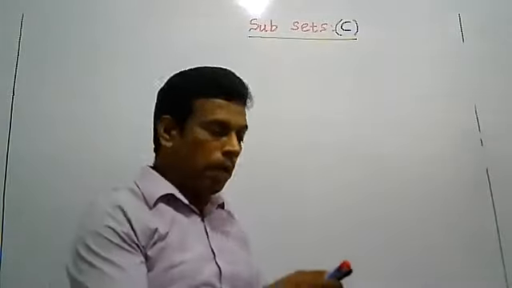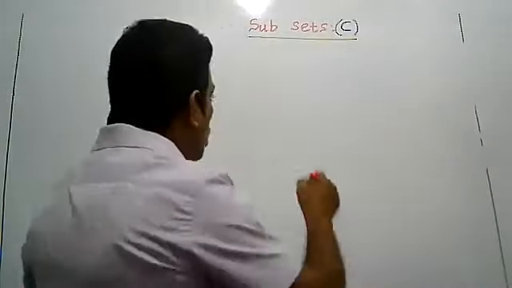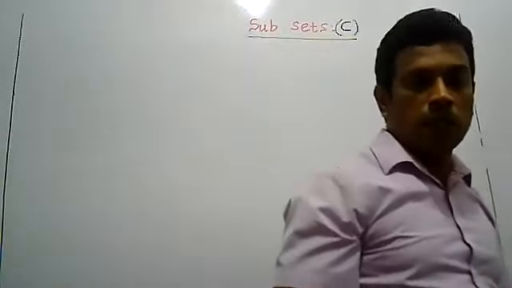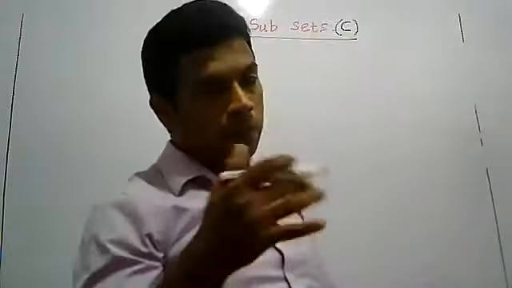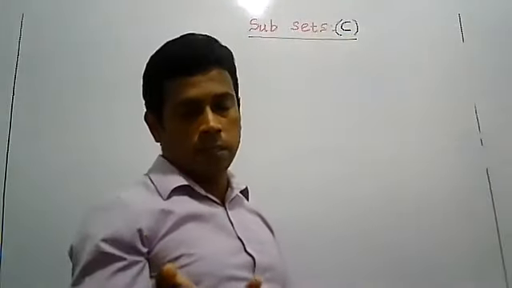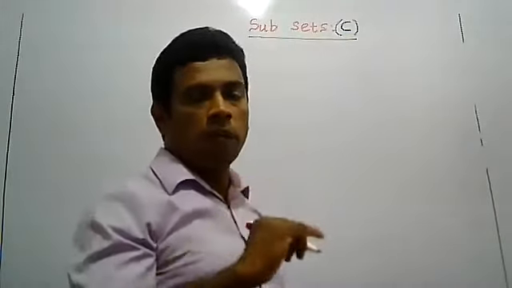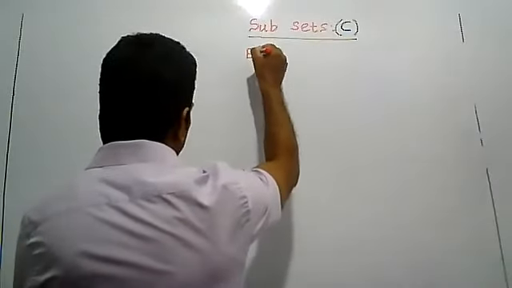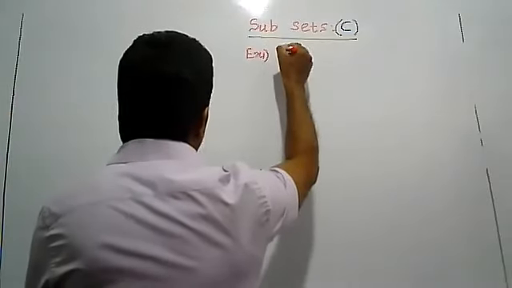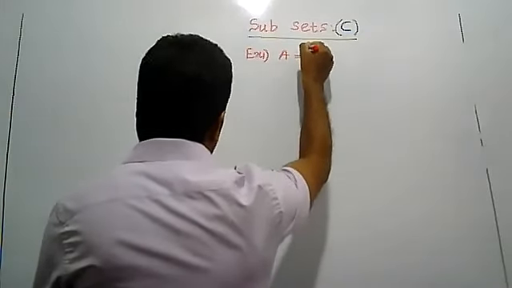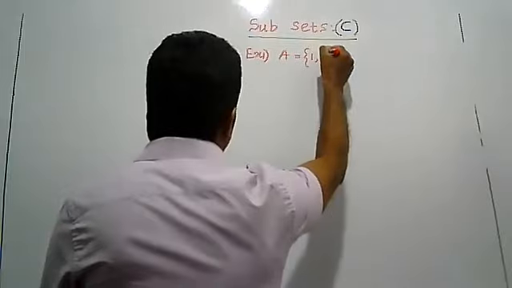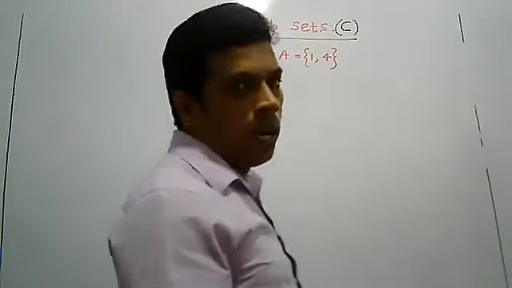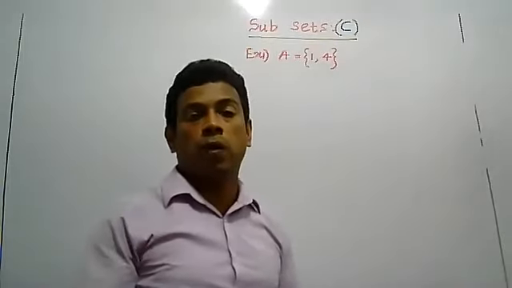To explain, I will write an example. I don't write in words now, because when you were learning the first six terms, I gave examples in word form. Now I will write in listing method. Look at the first example. Example 1. Set A: 1 and 4, the first two square numbers.